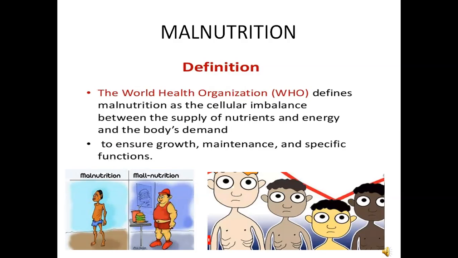So malnutrition is the condition that results when a person does not take a balanced diet. Malnutrition leads to deficiency diseases. The diseases that are caused due to lack of nutrients in the diet are called deficiency diseases.